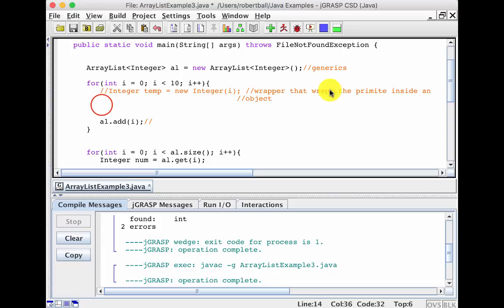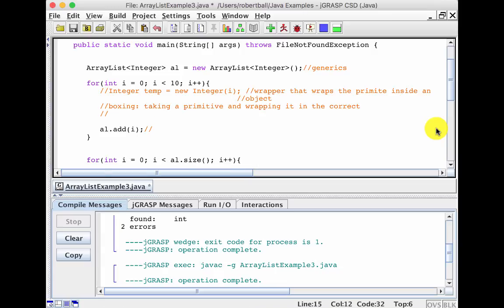So boxing is taking a primitive and wrapping it in the correct object class. So int goes to Integer, float goes to Float. You get the idea. And there's a whole bunch of them. In fact, I will show you a bunch right now.